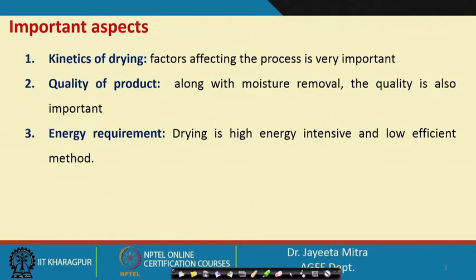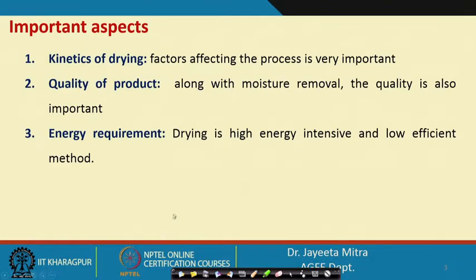There are always losses. Because of that, sometimes we try to recirculate the exit air, so that some of that energy can be utilized. So, drying is wasteful of energy. It cannot be stated as a very efficient method unless we do some modification to the basic drying mechanism.